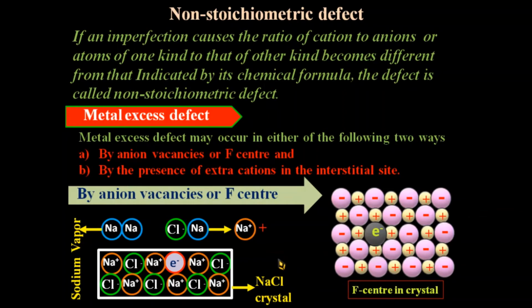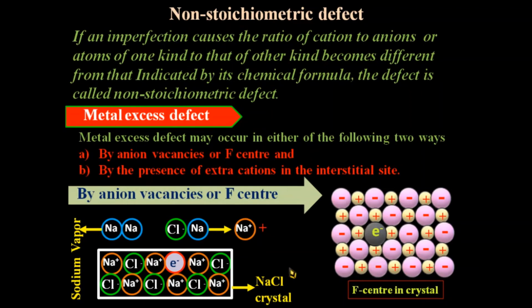Means again an F center is created here, which is responsible for the color of the crystal. Due to the formation of the F center, NaCl shows yellow color.